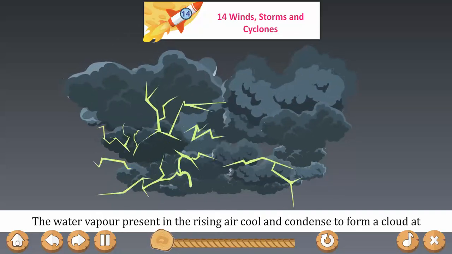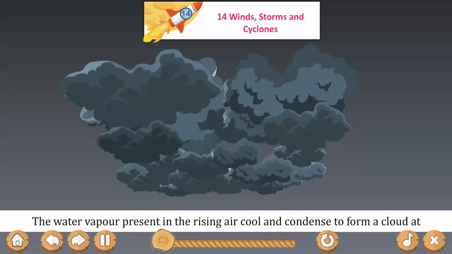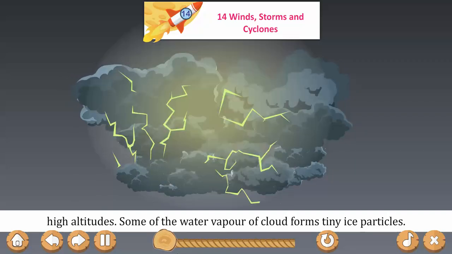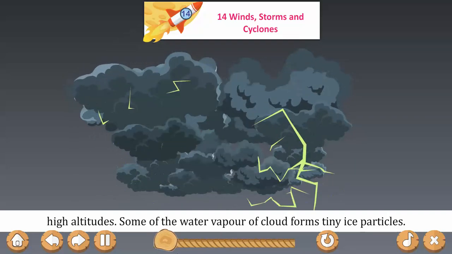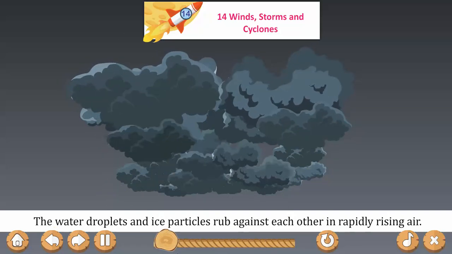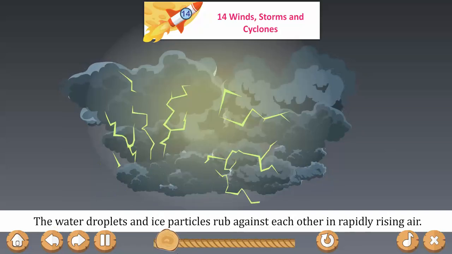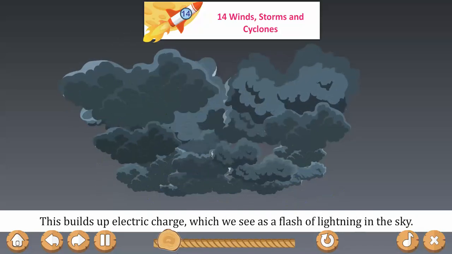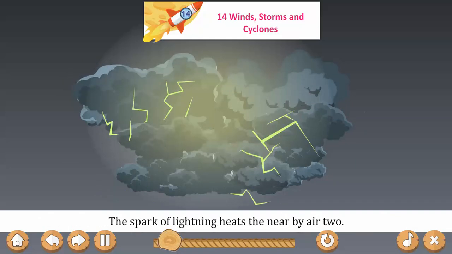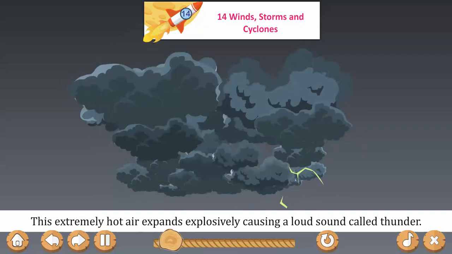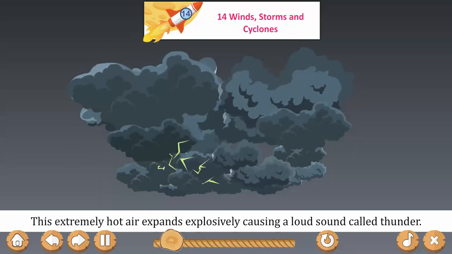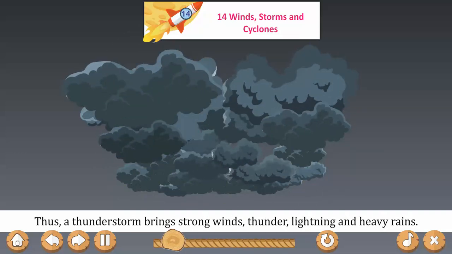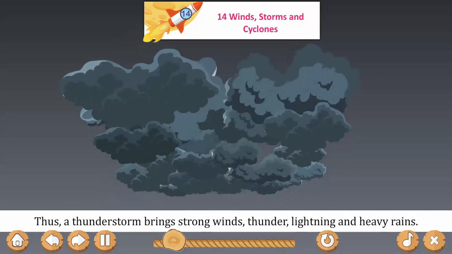The water vapor present in the rising air cools and condenses to form a cloud at high altitudes. Some of the water vapor of the cloud forms tiny ice particles. The water droplets and ice particles rub against each other in rapidly rising air. This builds up electric charge, which we see as a flash of lightning in the sky. The spark of lightning heats the nearby air too. This extremely hot air expands explosively, causing a loud sound called thunder. Thus a thunderstorm brings strong winds, thunder, lightning and heavy rains.